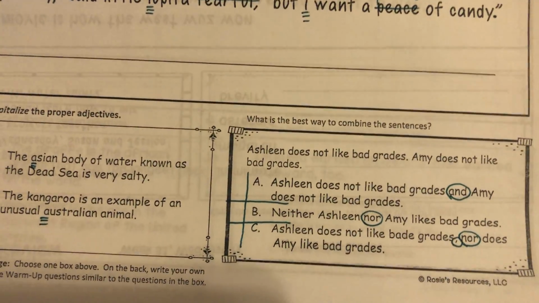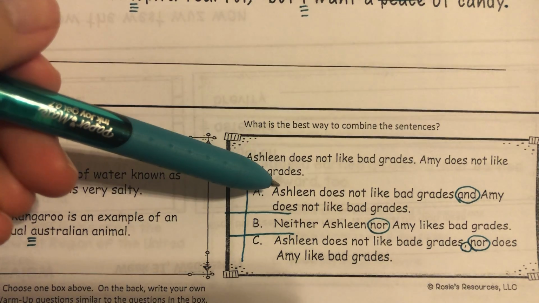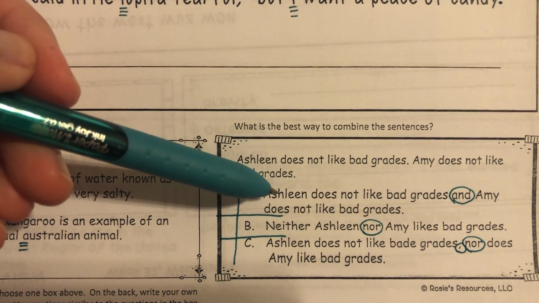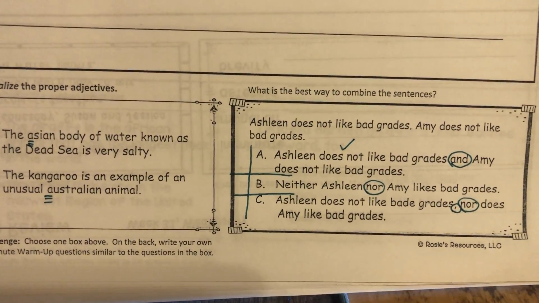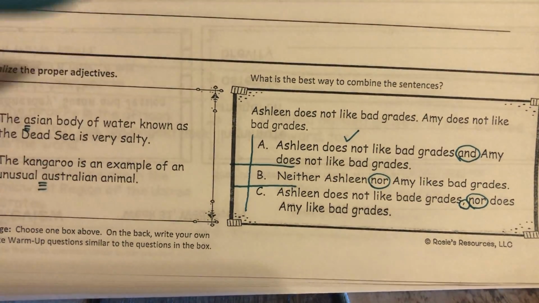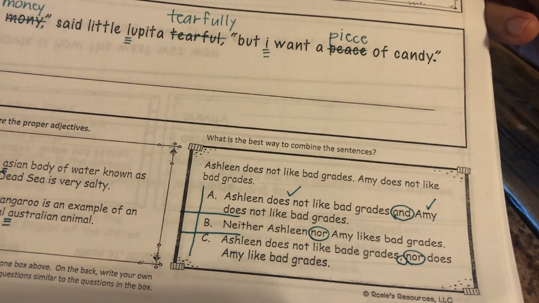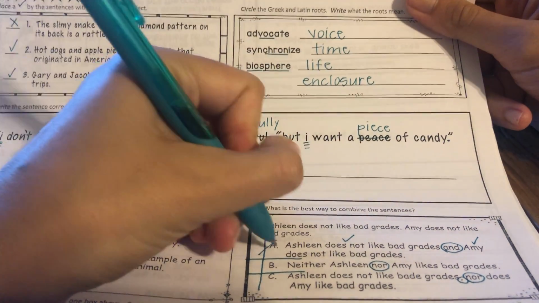Okay. So let's look at everything before our circle. Ashleen does not like bad grades. Okay. Well, we know that's a complete thought. We have Ashleen. What about her? She does not like bad grades, so that is complete. Amy does not like bad grades. That's complete. Complete on the left, complete on the right, 2 in the middle to make it right. And we've only got 1, so this is not our answer.